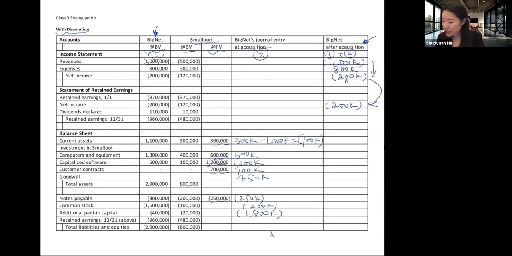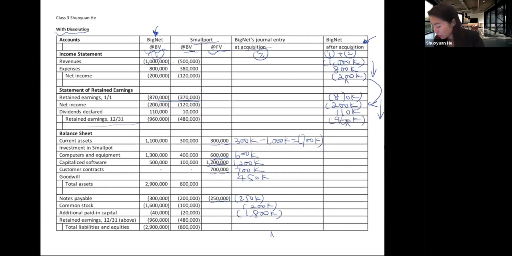On the statement of retained earning, the beginning retained earning is column 1 plus column 2, so that is 870,000. Dividend is 1 plus 2, so that's 110,000. And retained earning at the end of the period, we don't do it horizontally. Instead, we do it vertically. So that will give us 960,000.